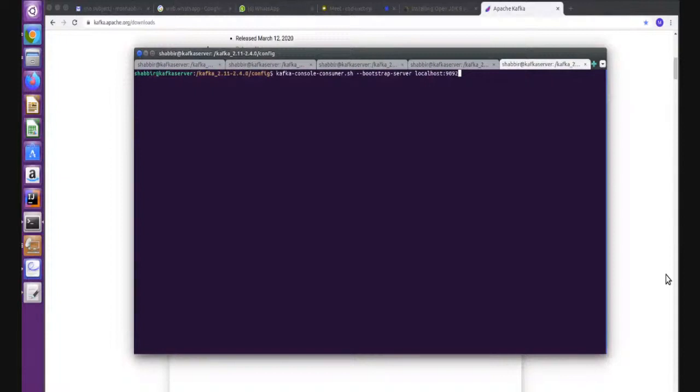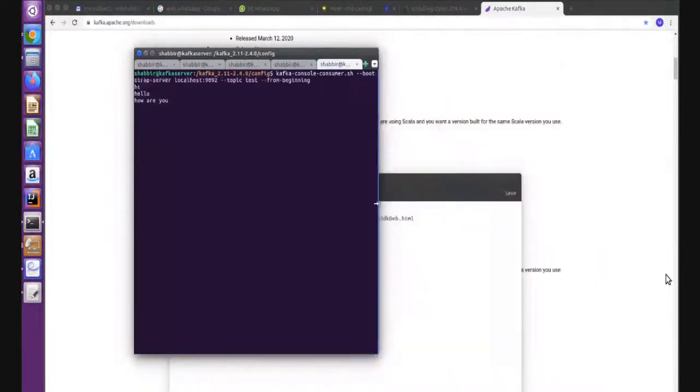And if data is available on a different machine, no problem, it will get the data from there as well, right? So I'm going to consume the data, right? From which topic? I'm telling it to consume the data from topic test, from the beginning, because the data has been produced already, right? So I want to read that data from the beginning. Yeah, you can see, you are getting the data, right?